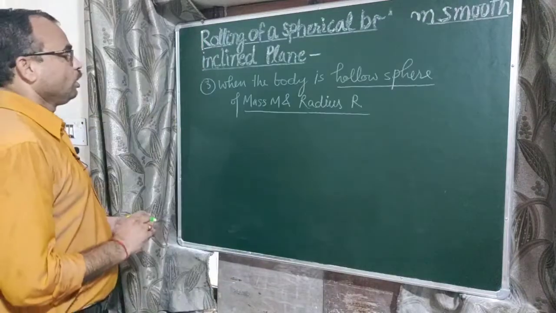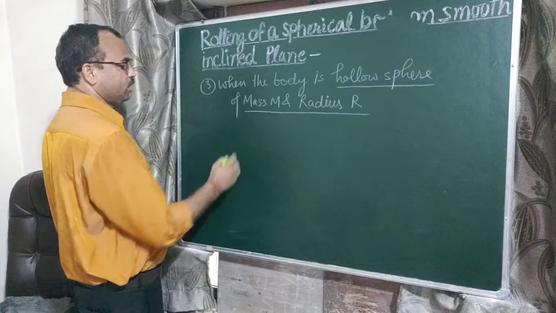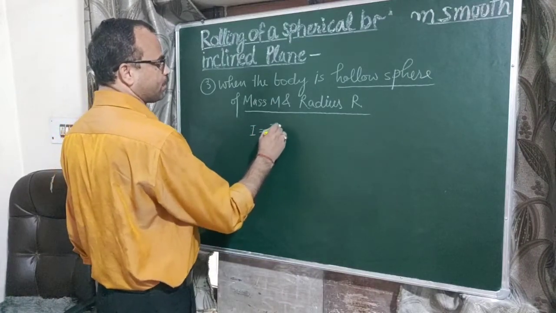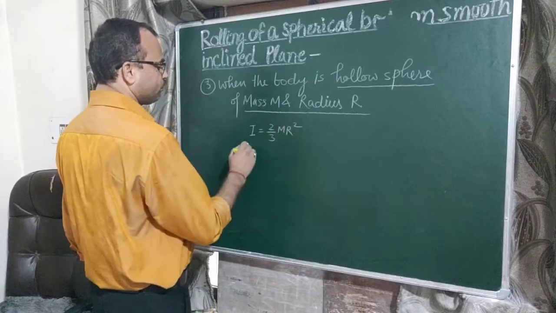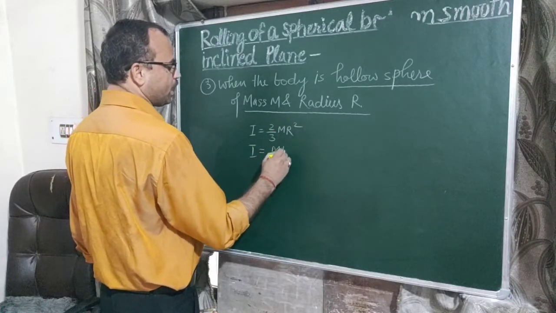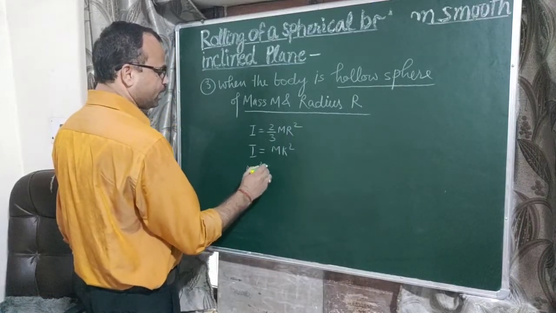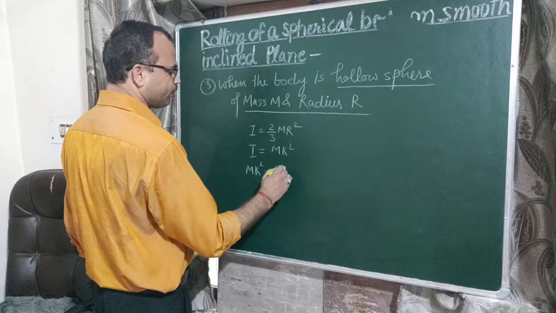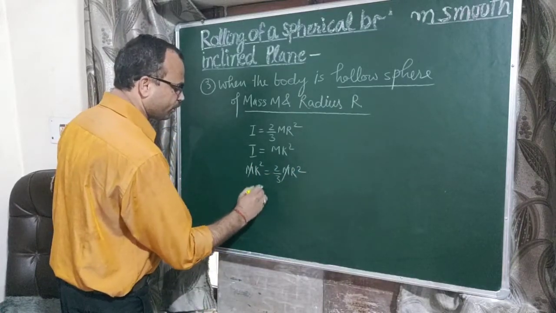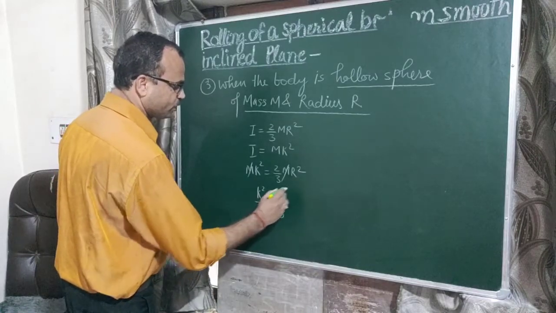If a hollow sphere rolls down over the inclined plane, then the moment of inertia of a hollow sphere is 2/3 mr². According to the definition of radius of gyration, I equals mk². On equating these two, we can write mk² equal to 2/3 mr². M to m cancel, then the value of k²/r² is 2/3.